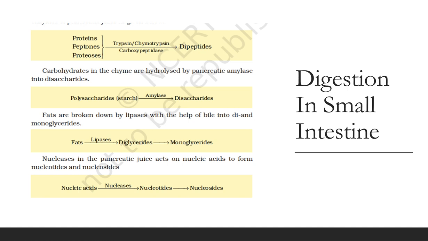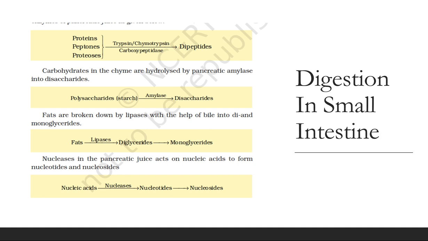Small amounts of lipases are also secreted by gastric glands. Milk protein is casein. To digest casein, the renin enzyme is present, and it's only present in the infants. It's not present in the adults. So next is how the digestion takes place in the small intestine.